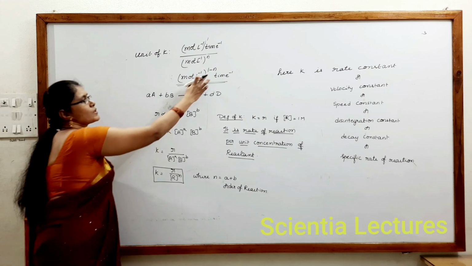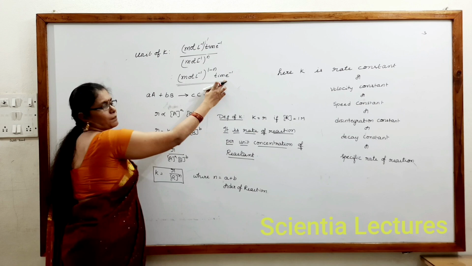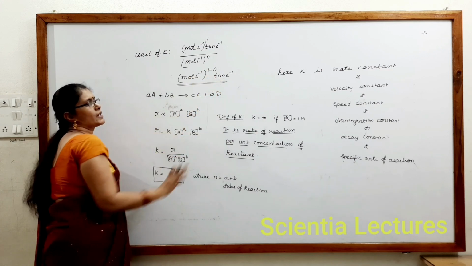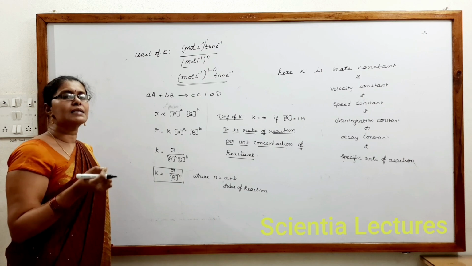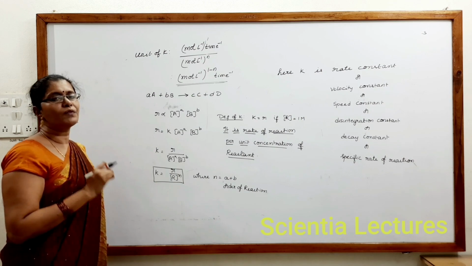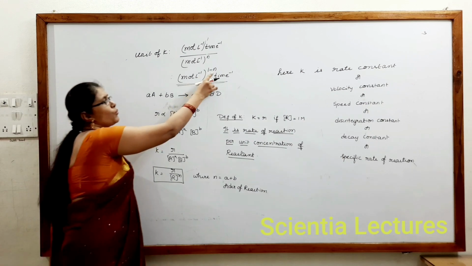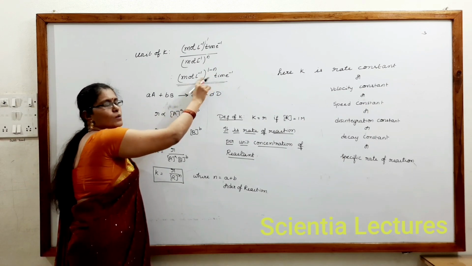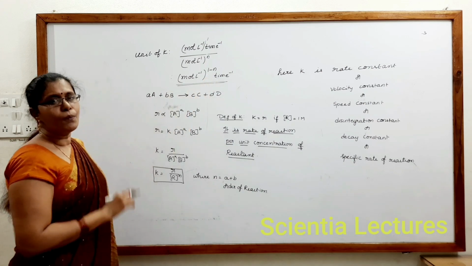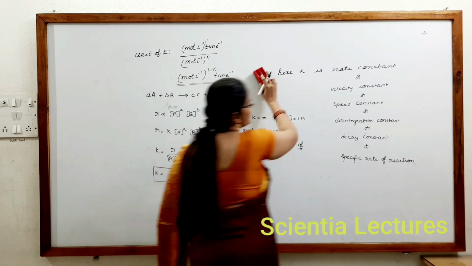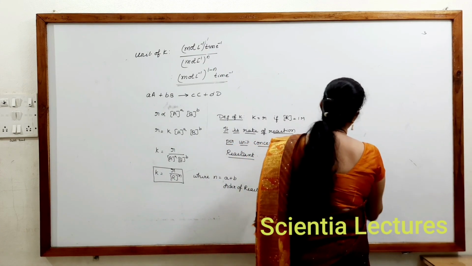If n equal to 0, we get moles per liter per time. That is like the rate of reaction itself, we get that unit if n equal to 0, which is called zero order reaction, about which we will learn in detail in module 2. If n equal to 1, 1 minus 1 becomes 0. Something to the power of 0 becomes 1. So per time, inverse time, is the unit for first order reaction.